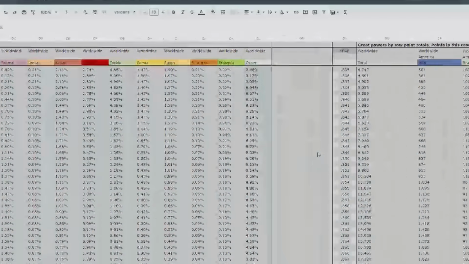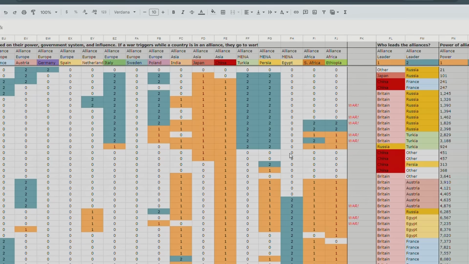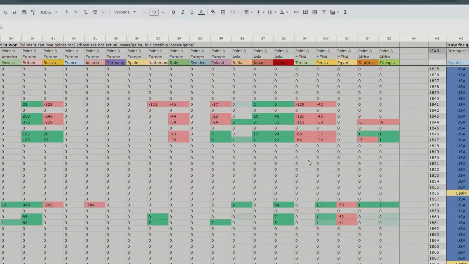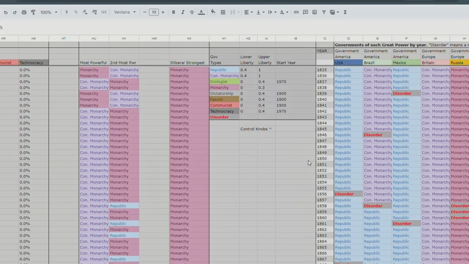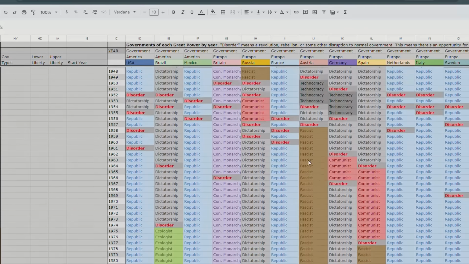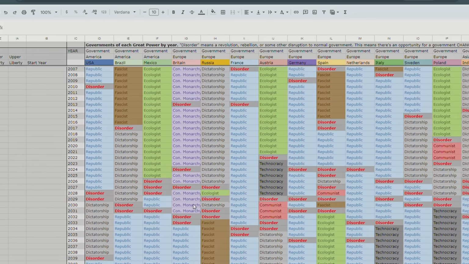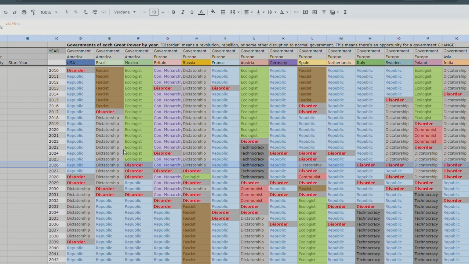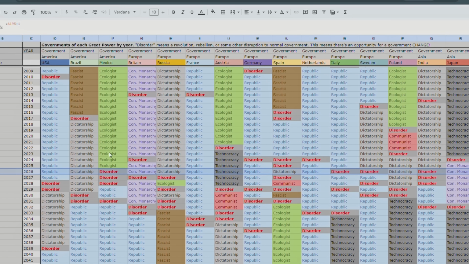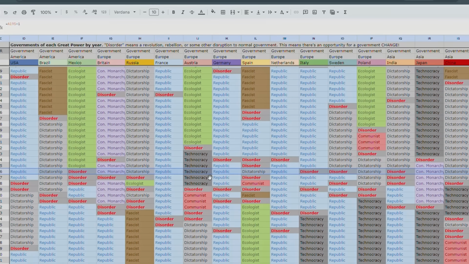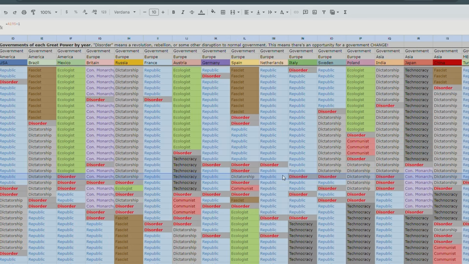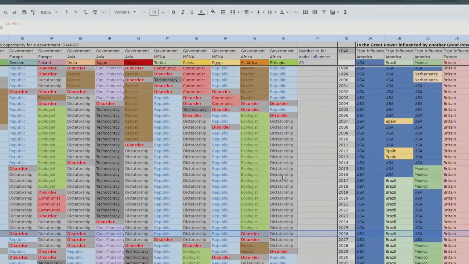So if we scroll all the way over here, these are the wars, and over here are the governments, right? Here we go. Governments. So let's scroll down to 2026. In 2026, America is a republic, Brazil is a dictatorship, Mexico is in a revolution against the ecological dictatorship, Britain is still a constitutional monarchy, Russia is a dictatorship, France is a republic, Austria is a technocracy, Germany is a republic, Spain is a dictatorship, Netherlands is a republic, and so on. Anything weird? Nope.